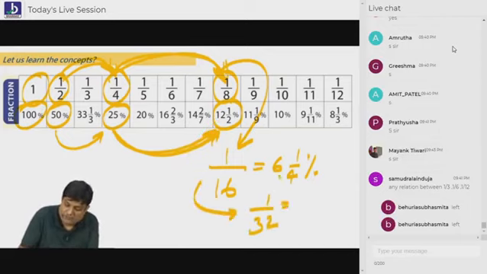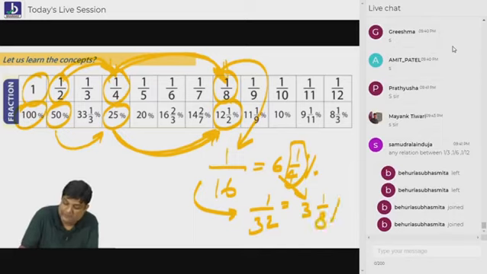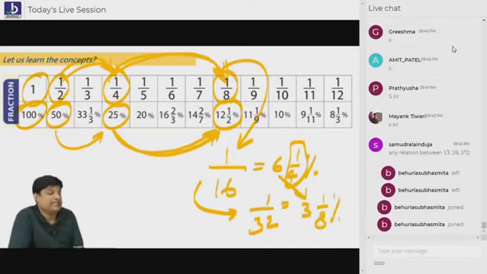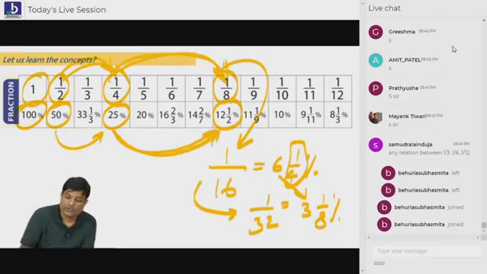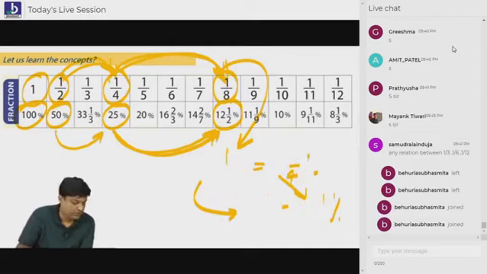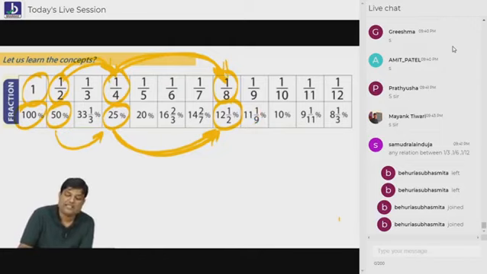Bolo, what is 1 by 6 means what? 3. Bolo beta, what is 1 by 4? 1 by 8. Are you understanding, everybody? Say yes or no. Fractions play a very vital role in doing profit and loss, in doing data interpretation. समझ में आ रहा है, everybody? Say yes or no. That's good. So I don't want you to remember all this stuff. But at least I want you to remember 1 by 8.